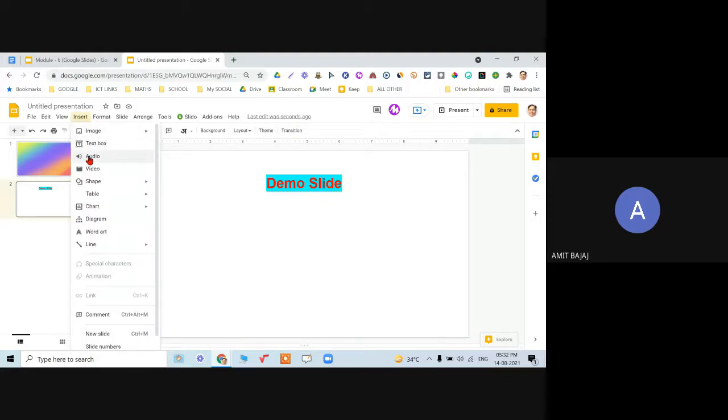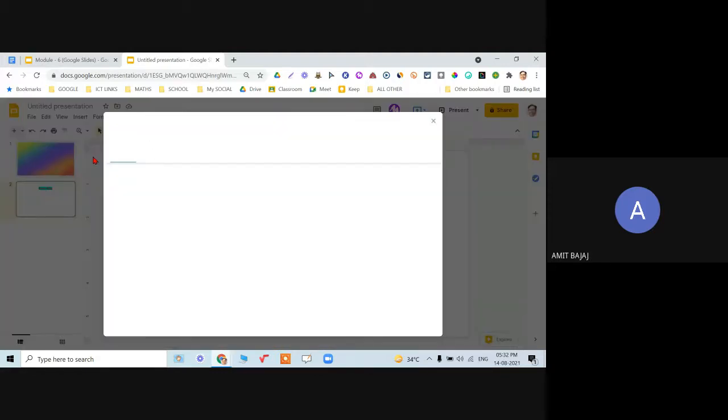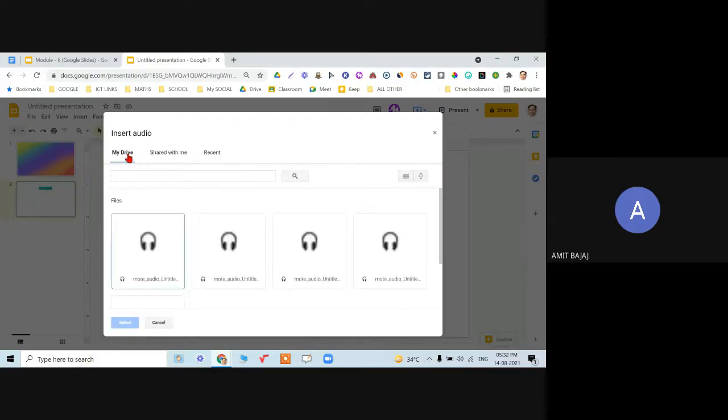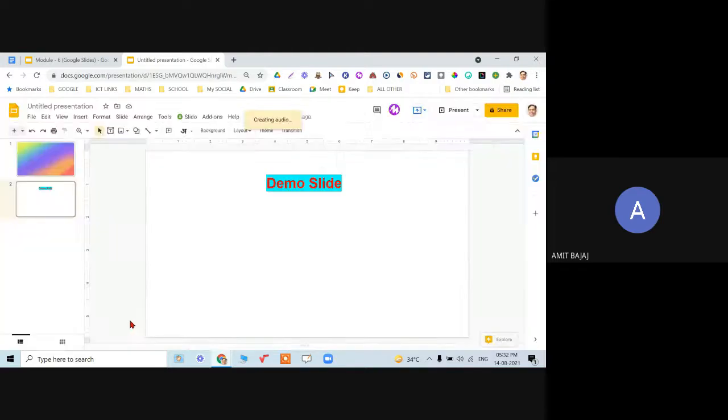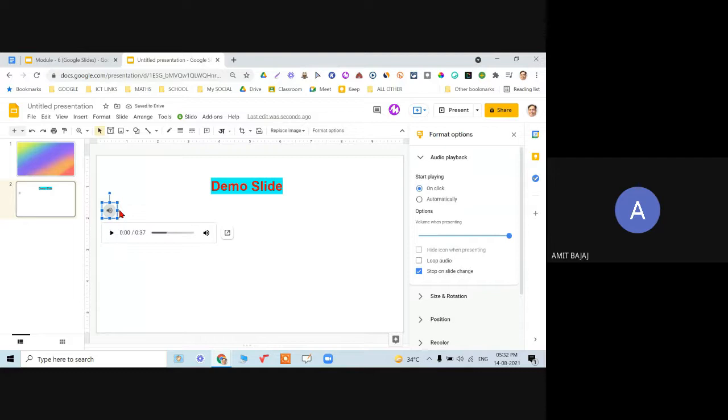Then it's about insertion of the audio. When I click on audio, there are options available, and audio can be inserted from your drive only, not from your laptop. Please do remember, for audio files, the audio should be available in your drive. Say if I have selected that audio, it's inserted.